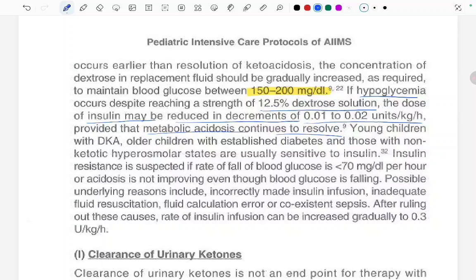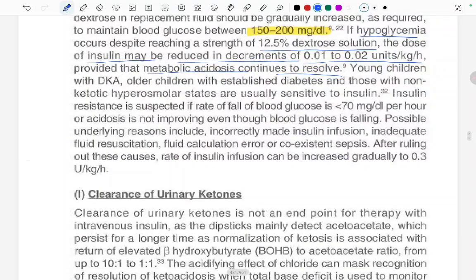Insulin resistance is suspected if the rate of fall of blood glucose is less than 70 mg per deciliter per hour. When is insulin resistance suspected? If the blood glucose fall is less than 70 mg per deciliter per hour, or acidosis is not improving even though the blood glucose is falling. Possible underlying reasons include incorrectly made insulin infusion, inadequate fluid resuscitation, fluid calculation error, or coexisting sepsis. After ruling out these causes, the rate of the infusion can be increased gradually to 0.3 units per kg per hour.